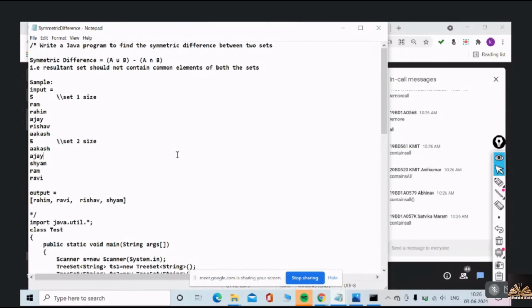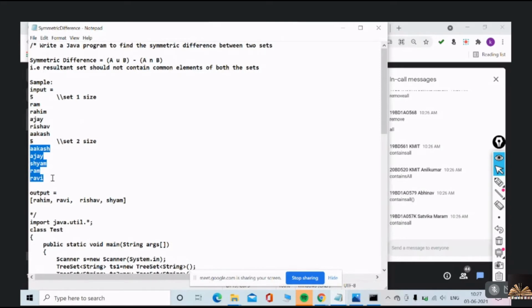Okay, understood? What you have to do is find the symmetric difference of this, and the resultant set should not contain common elements of both the sets. Look at this. What is the common element of both the sets?